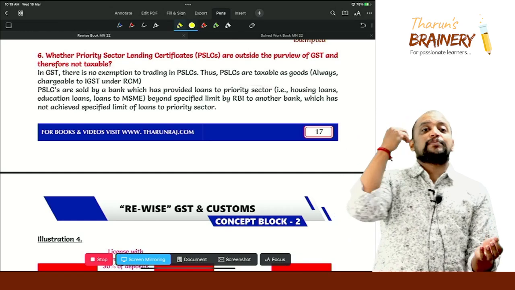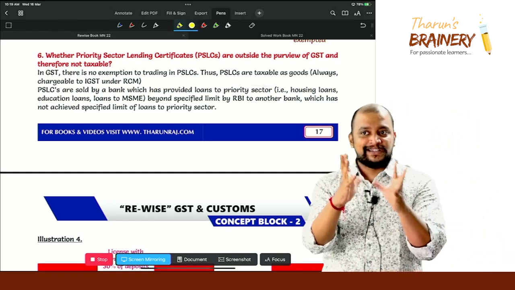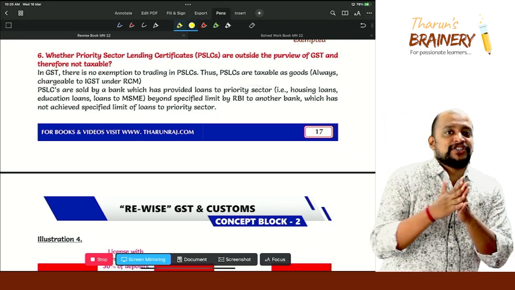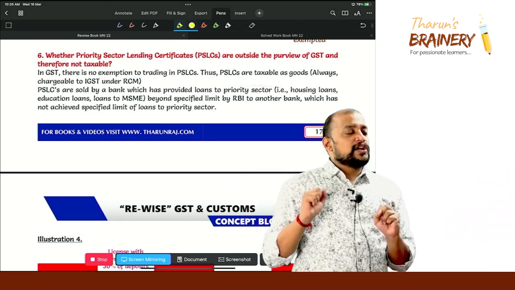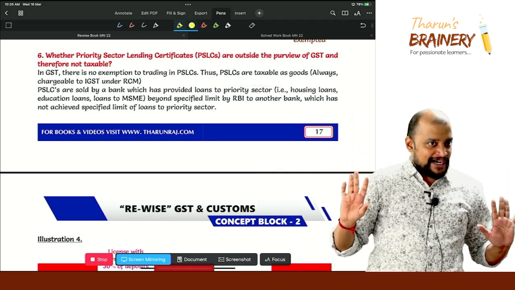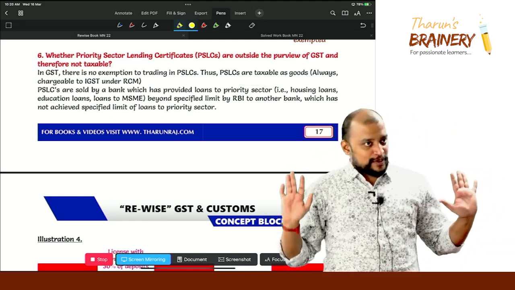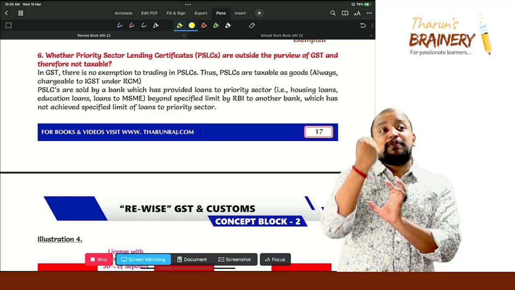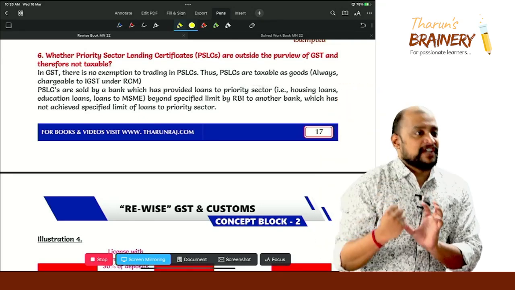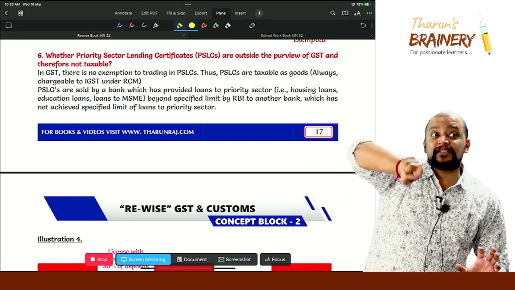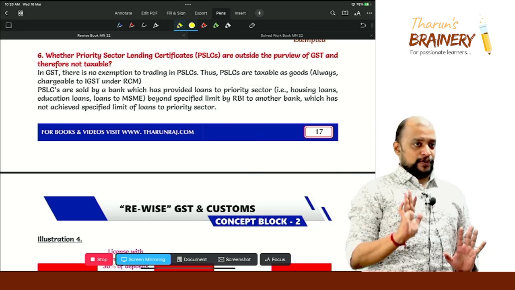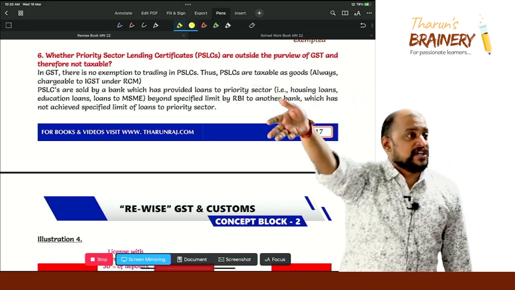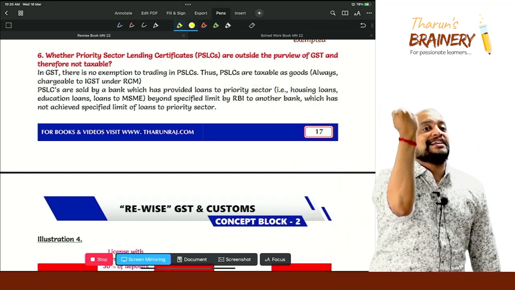That's the reason RBI puts a condition that 30% to 40%, that's the usual range, say 30%. Say I have accepted 100 crores as deposits during the financial year. Out of that, 30 crores I have to give as loans to the priority sector. If I could not give 30 crores of loans to the priority sector, then whatever the shortfall is, I need to buy a priority sector lending certificate from a bank which has overachieved the priority sector loan. One bank will be there that would have overachieved. So I will be buying the priority sector lending certificate from them.